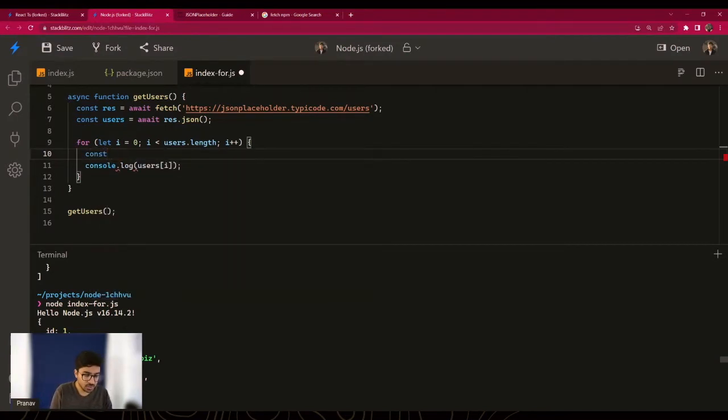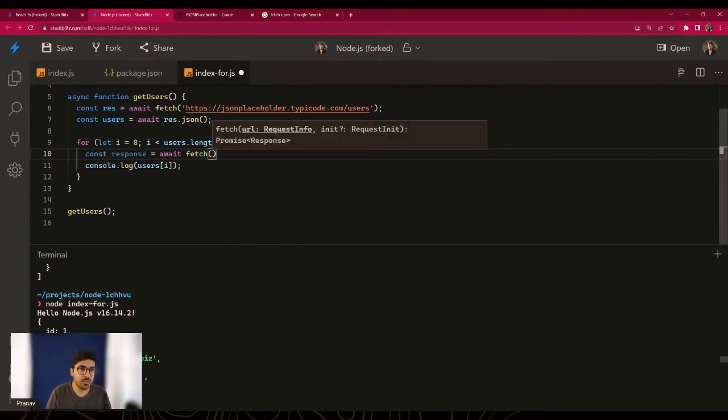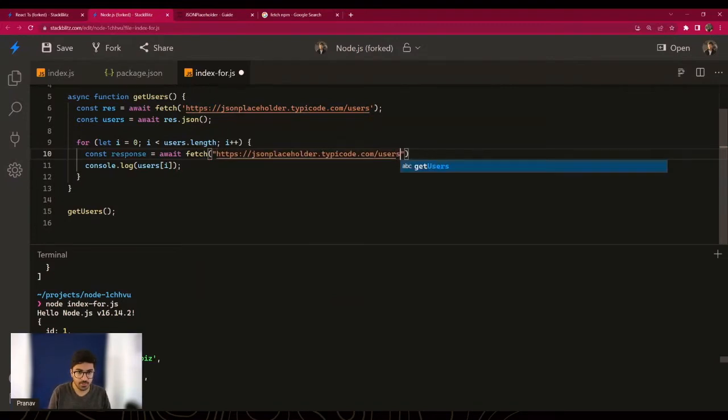So I would say const response equals await fetch, right? And inside the fetch, I would just write the URL. And for this user, we are going for, I would use the backticks so that I can do string interpolation. This would help me write variables inside, which is pretty helpful.